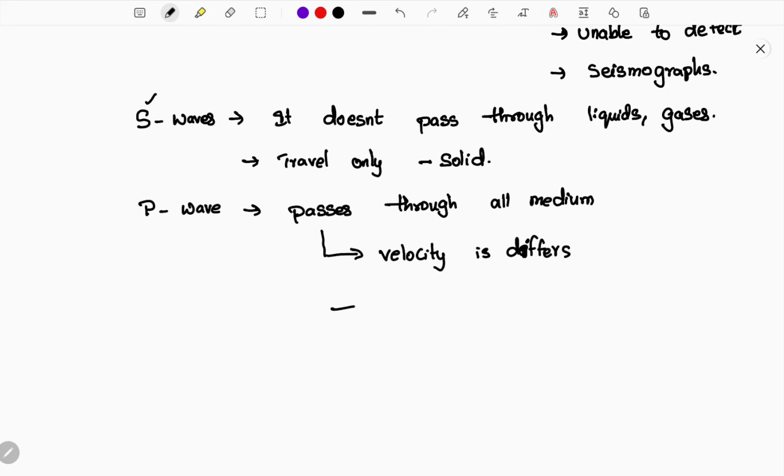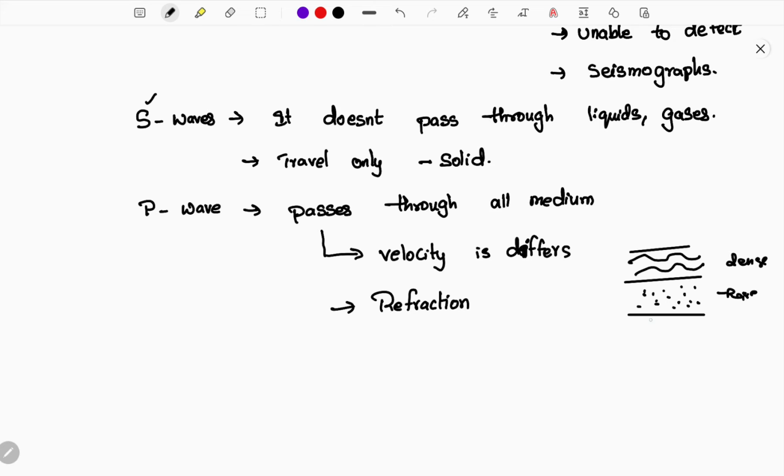Next, let us understand refraction. P waves have the property of refraction when there is a change in the medium. Let me explain what refraction is. This is one medium and this is another medium: a rarer medium and a denser medium.